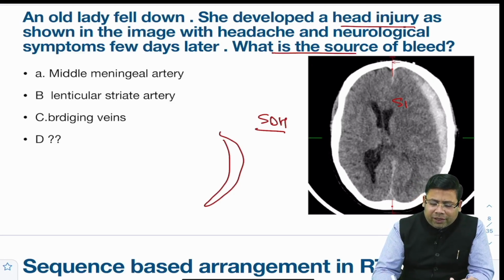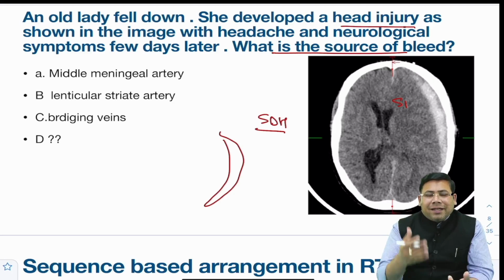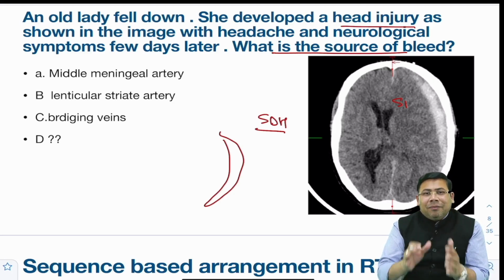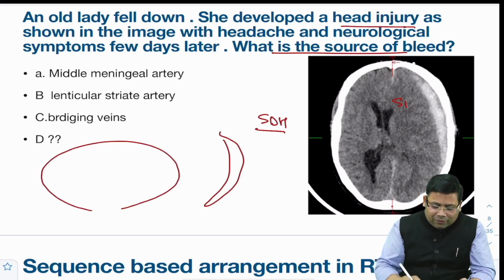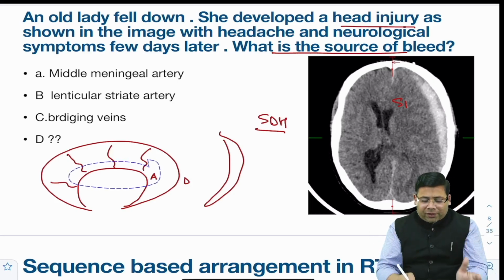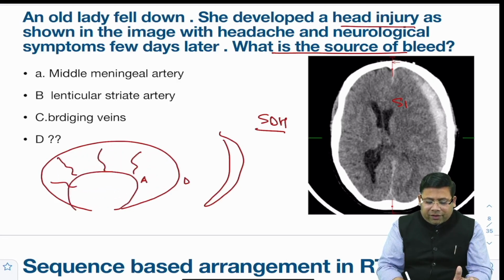What is the source of bleed? As you know, in SDH, the source of bleed is the middle meningeal artery. No, it is the bridging cortical veins. So try to understand, this is the skull, this is the dura and this is the arachnoid, and in between the dura and the arachnoid there are a lot of vessels. Whenever there is trauma, the dura and skull are fixed but the arachnoid is not fixed, so it's vigorously shaken.